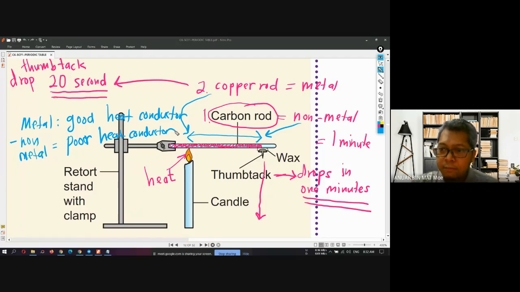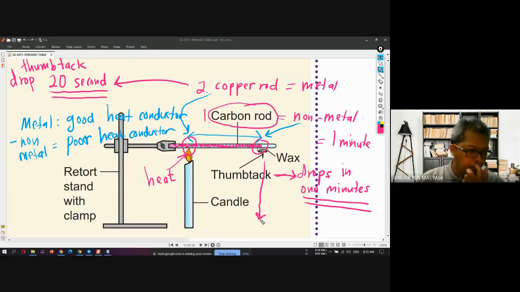Because of the time the heat takes to travel from here to here: if you use metal, it is much faster; if you use non-metal, very slow. With the carbon rod, about 1 minute, then the thumbtack will drop. But if you use the copper rod, a metal, it takes just about 20 seconds for the thumbtack to drop. So this is the heat